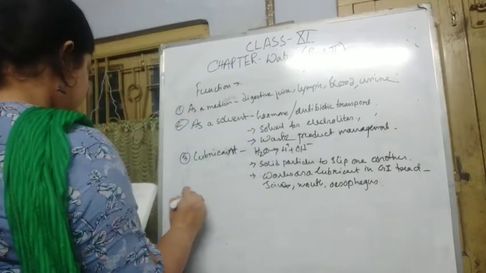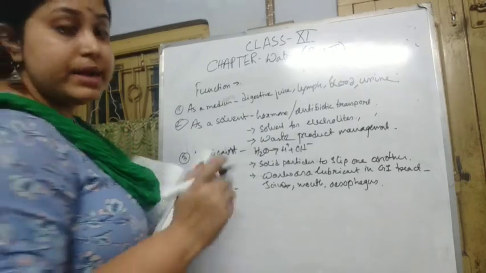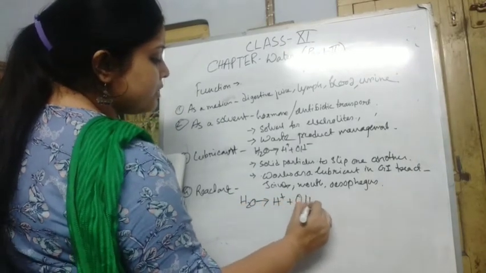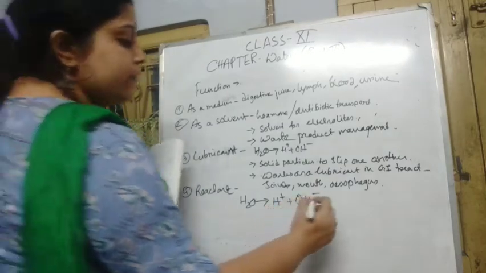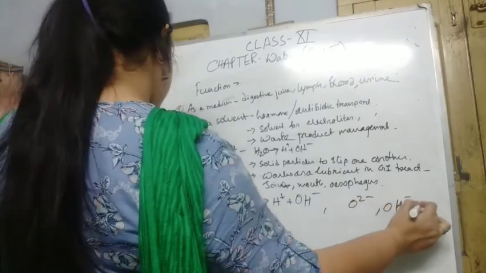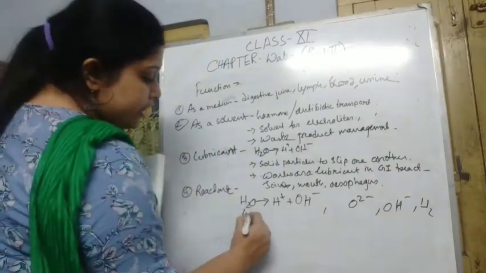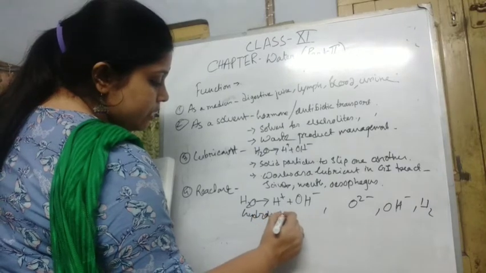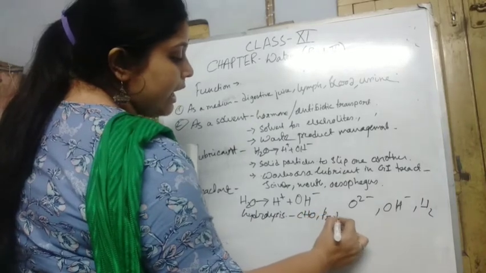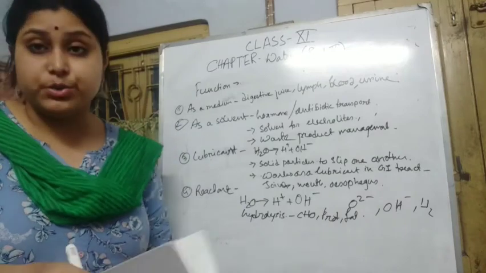Then next is reactant. Water has the chemical formula H2O, and it gives hydrogen ions and hydroxyl ions, and it also can give oxide ions, and it helps in hydrolysis reactions of carbohydrate, protein and fat. In many reactions water also gets produced.